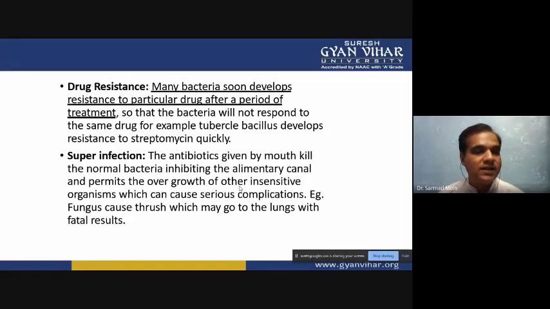And superinfection is also there. When we treat a disease with antibiotics, given by mouth or locally, bacteria inhabiting the alimentary canal are inhibited, which permits the overgrowth of other sensitive organisms, which can cause serious complications, like a fungus causing thrush, which may go to the lungs with a fatal result.